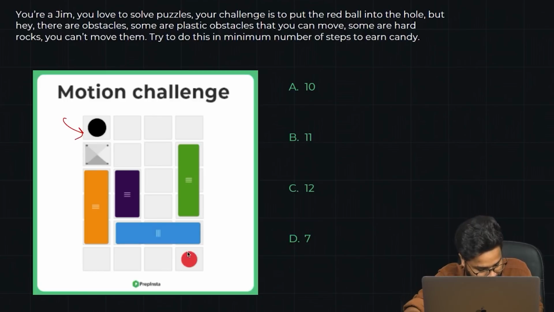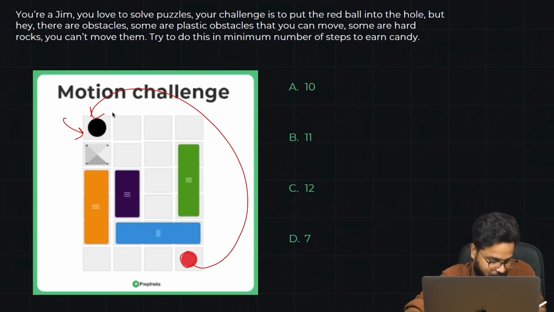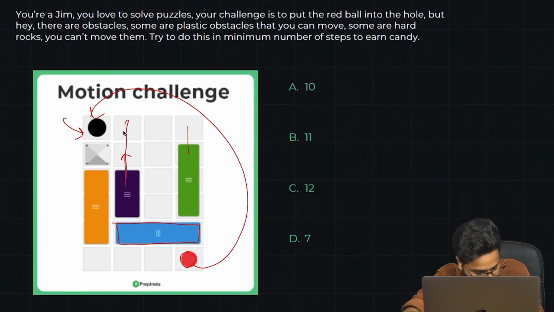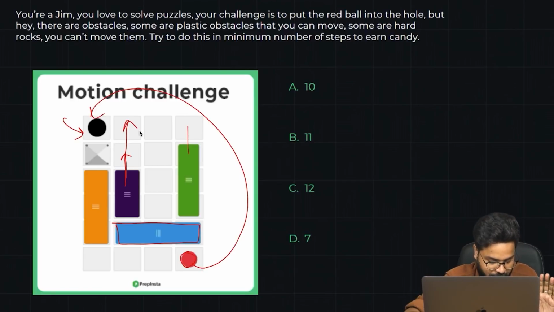There's a black dot, there's a red dot here. You have to move this red dot to this black dot. And definitely it cannot move through a block, right? There should be an empty space or empty gully for it to move. You have to do that with the minimum number of steps needed. If you move it once, that is one step. Anything that you move is one step. Even if I move it from here to here, that is still one step. But you have to move it in the minimum number of steps possible, right?